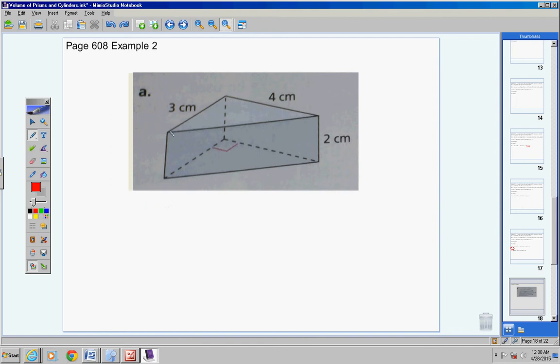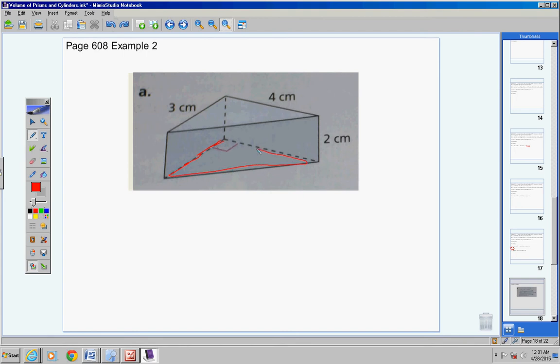So to help you get a better picture of this, here's the front side right here. That's the front, okay? Now, with that in mind, if that's the front, then the top is right here. And the bottom is right here. And notice they're parallel and they are congruent, okay? So this is my base right here, okay?